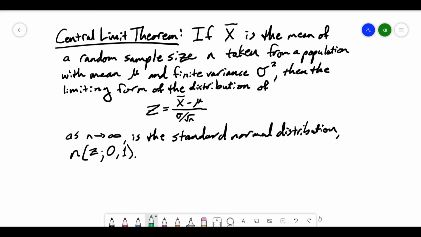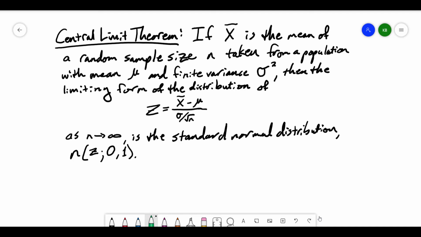So let's take a look at the central limit theorem. The central limit theorem tells us that if the mean of a sample, a random sample, of size n is taken from a population with a given mean and finite variance, then we have this limiting form of the distribution.